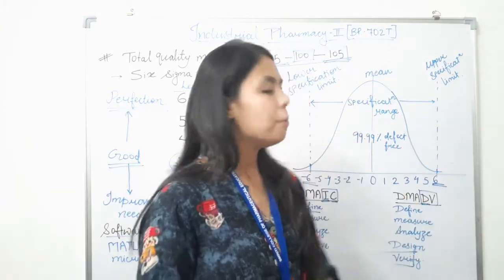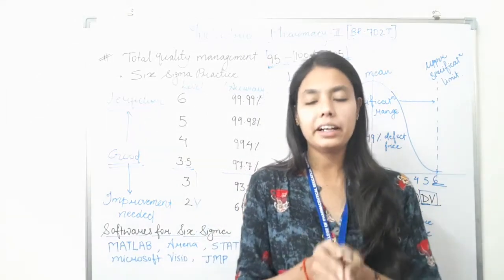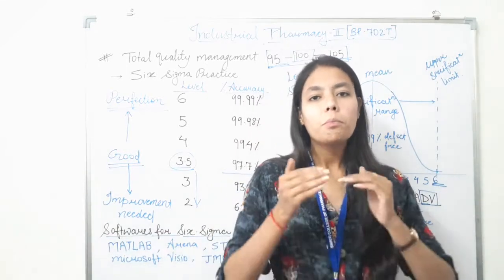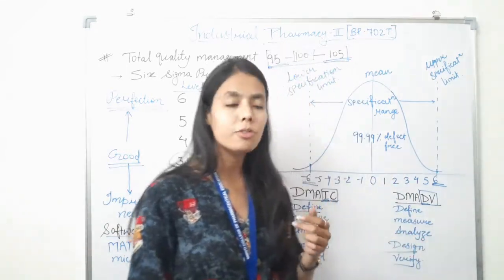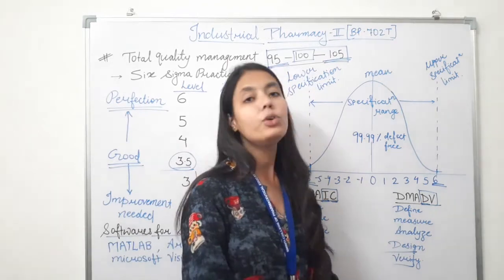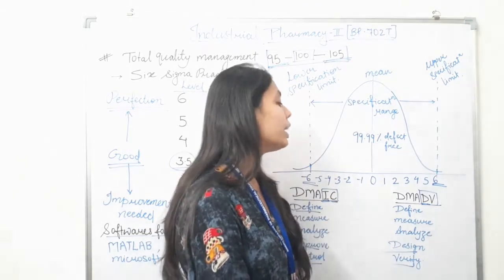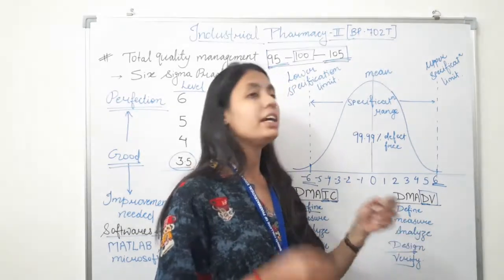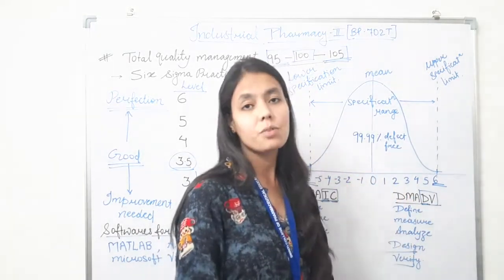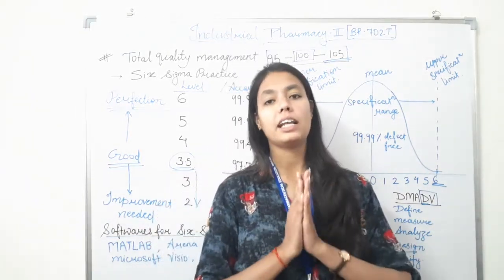The second one is measure. In this, we have to measure and identify the characteristics that are critical to quality, product capabilities, production process capability, and various risk factors associated with that. So these are the measures. After that we have to analyze, to develop and design alternatives. Whenever we talk about any new design, we always have to analyze what the next strategy is to overcome it if a particular plan fails. So after analysis we have to design.